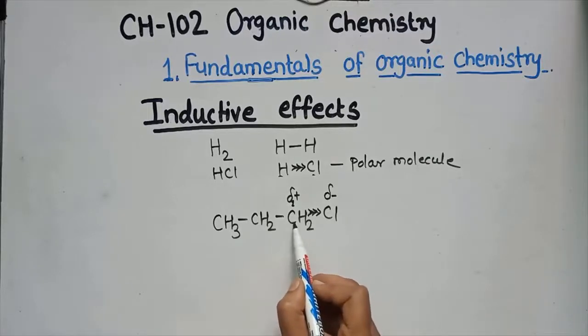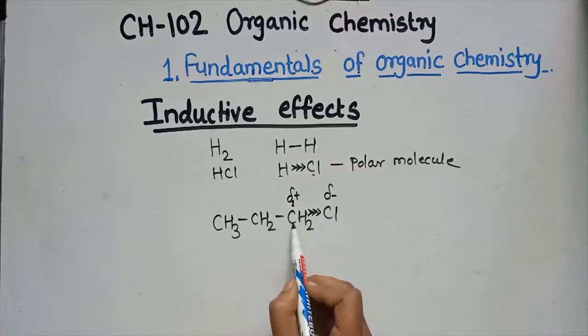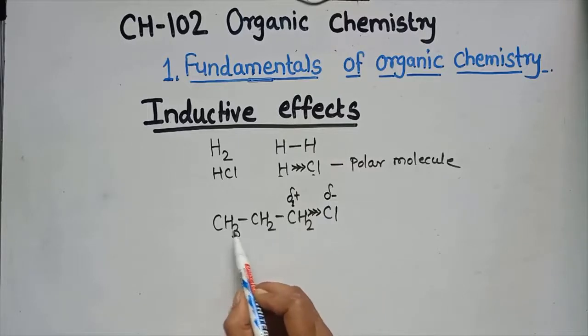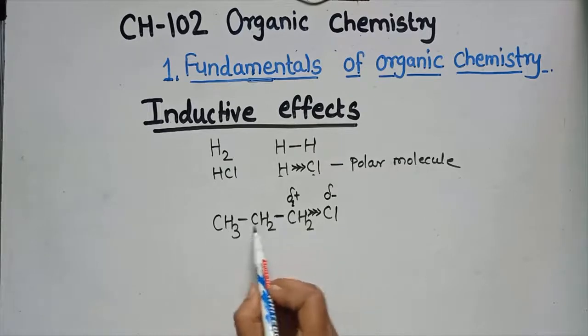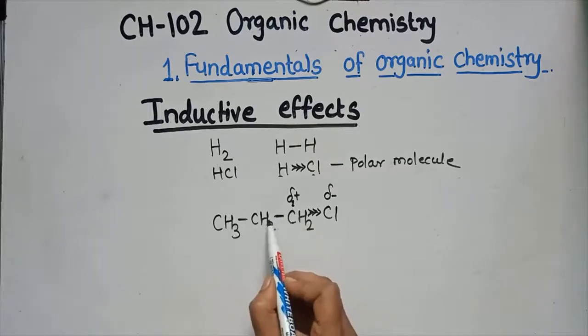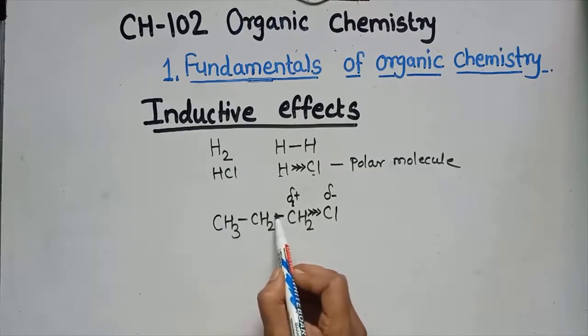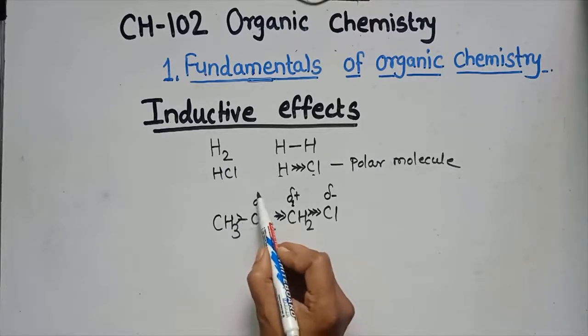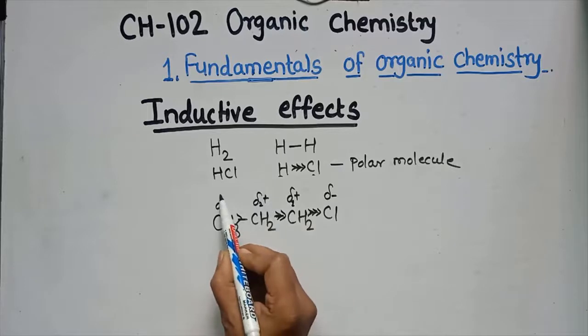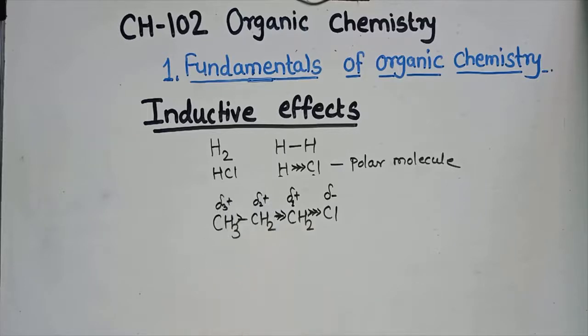But this carbon is attached to further carbons. That means this effect is further transmitted through this chain. Here the effect is transmitted: delta 2 plus, and this is delta 3 plus. So this effect gets transmitted, and this is nothing but the inductive effect.